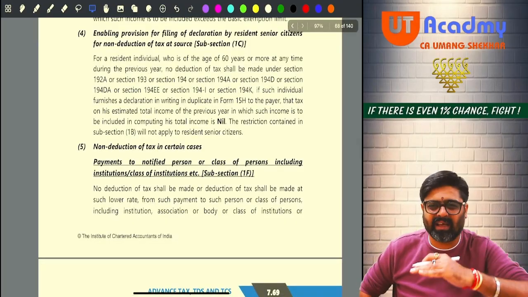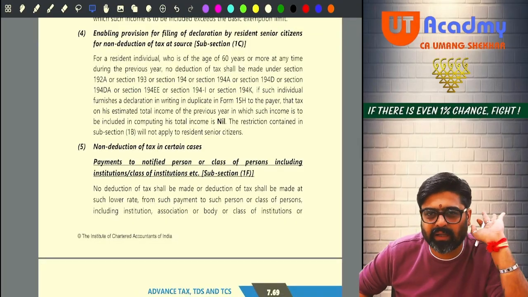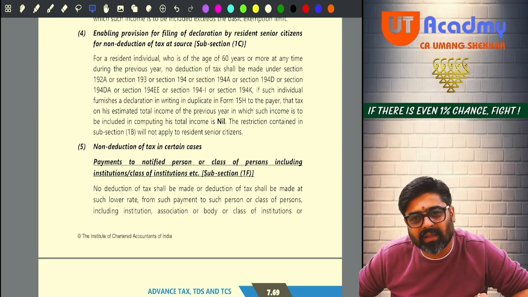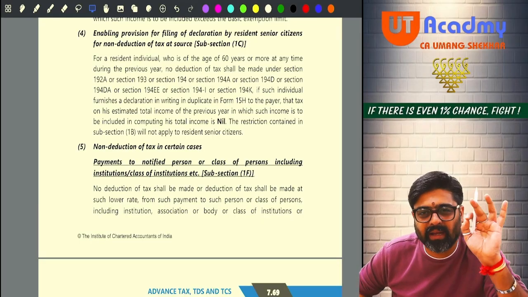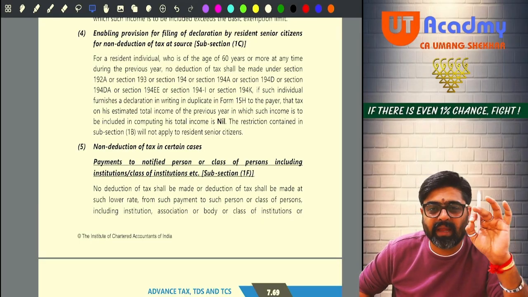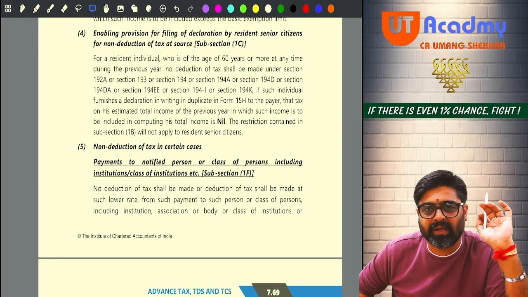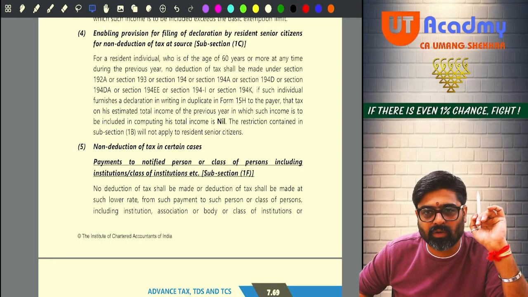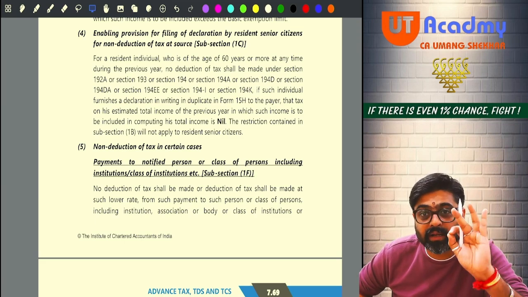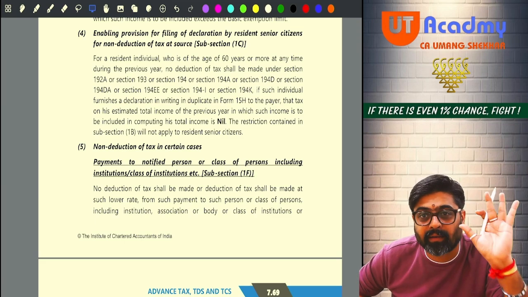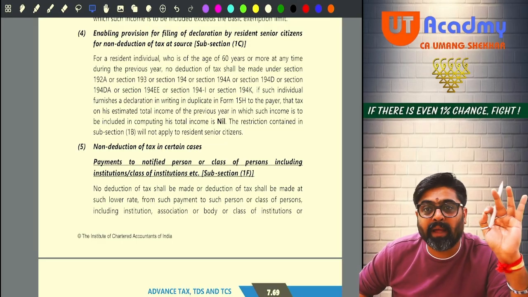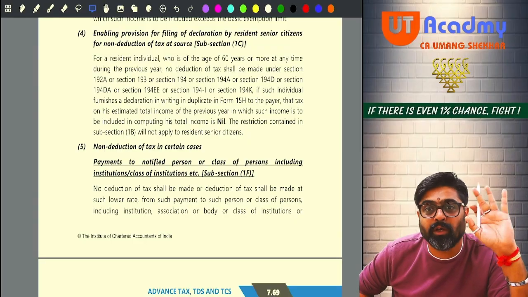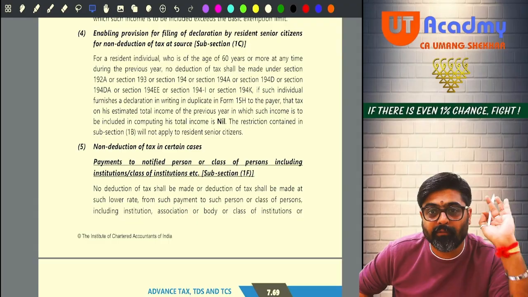Next one. Now read the entire part once. No need to get into details. Just check which payments are there, for which payments this 197A declaration can be given. And whenever you are giving any declaration, or whenever you are making an application to the AO under section 197 for issue of that certificate, every time compulsorily you have to quote your PAN. Without your PAN, the declaration is invalid. Without your PAN, that certificate cannot be issued. Your application will be invalid. Everywhere you have to compulsorily quote your PAN. Getting my point?